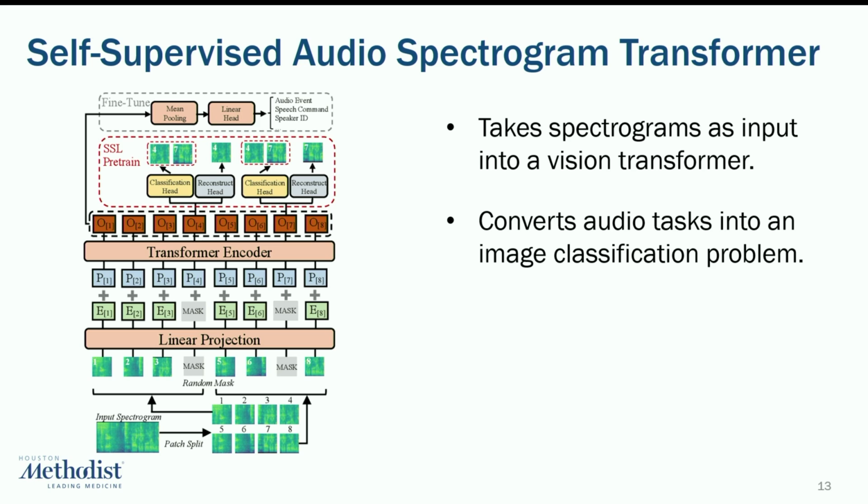On the other hand, we have a different class of models as represented by the self-supervised audio spectrogram transformer, which takes in the spectrogram representation of audio as an image and feeds it into a vision transformer, which effectively converts the audio task into an image classification problem.